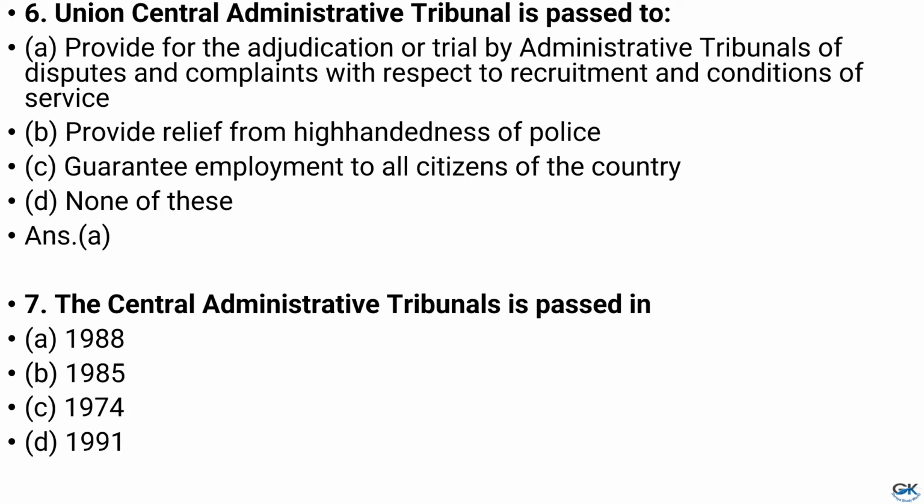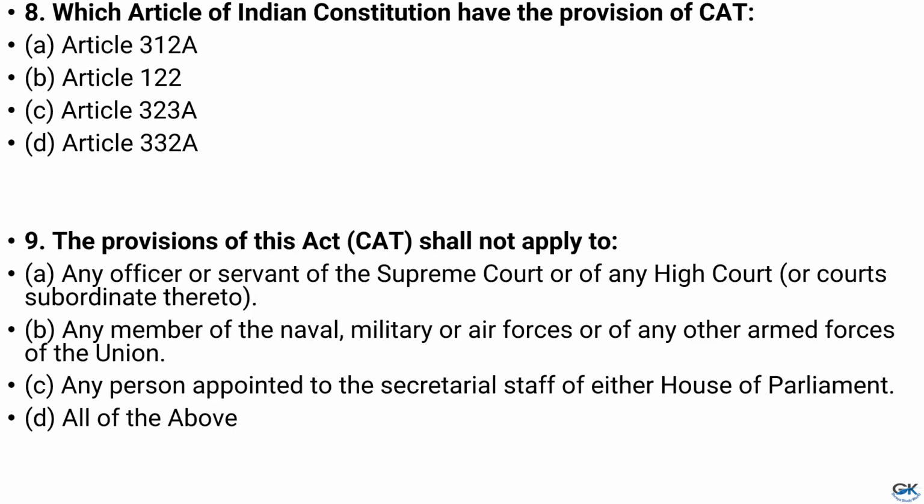Question number 7. The Central Administrative Tribunals is passed in option A 1988, option B 1985, option C 1974, option D 1991. And the answer is option B, that is 1985. Question number 8. Which article of Indian Constitution has the provision of CAT? Option A Article 312A, option B Article 122, option C Article 323A, option D Article 332A. And the answer is option C, that is Article 323A.